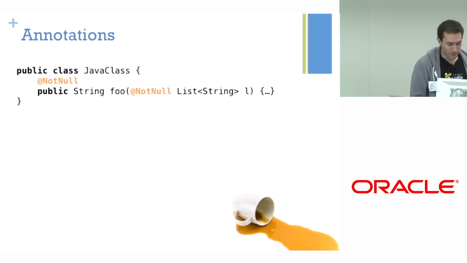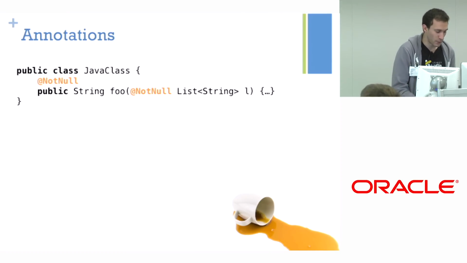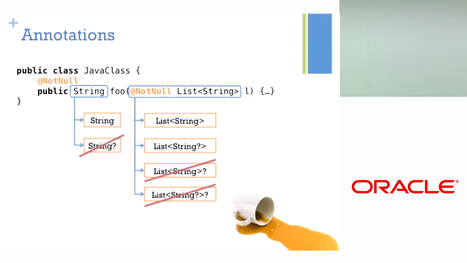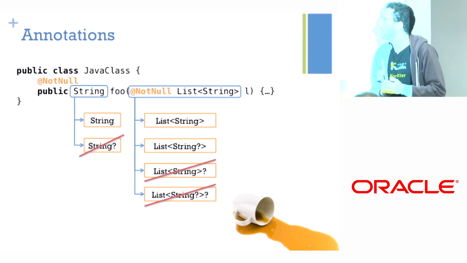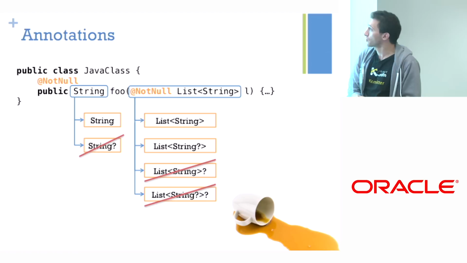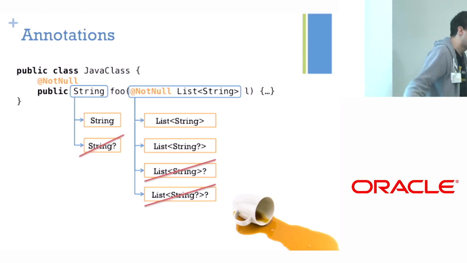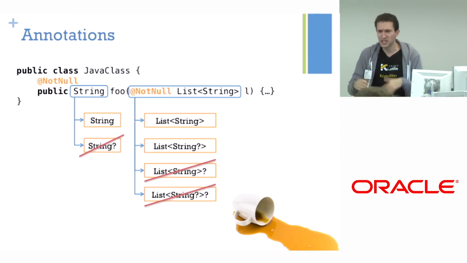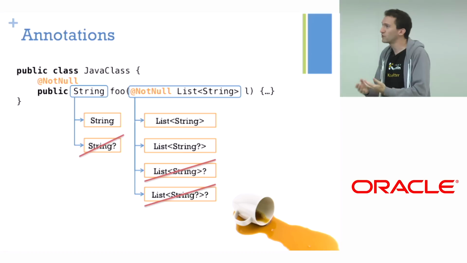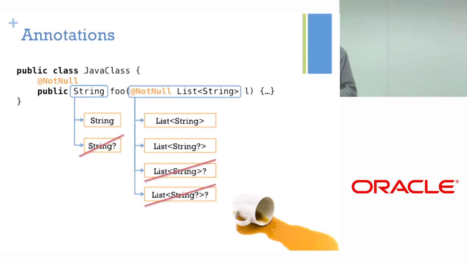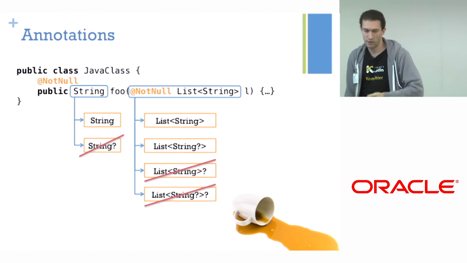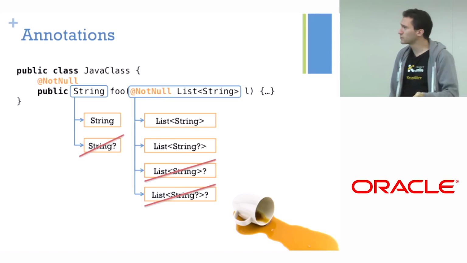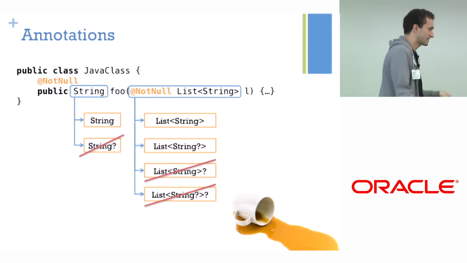So we tried for a while to get away with using annotations. You can put a non-null annotation here and there, and it kind of covers some of the options here. This, unfortunately, doesn't help with these, because there is Android, and it's not Java 8. There are no type annotations there. And some of the libraries are not under your control, so you carry around those huge XML files with annotation information, or newer JAR files with annotation information. Users forget to configure their tools properly. Annotations are lost, compilation is broken, everybody's unhappy.